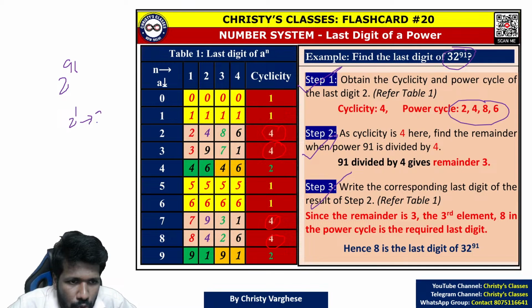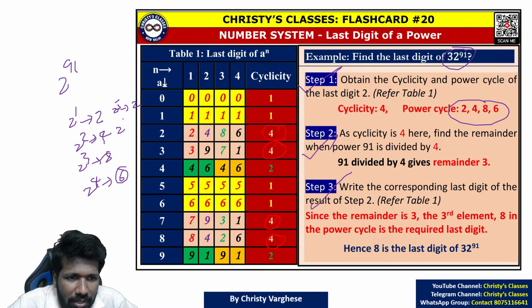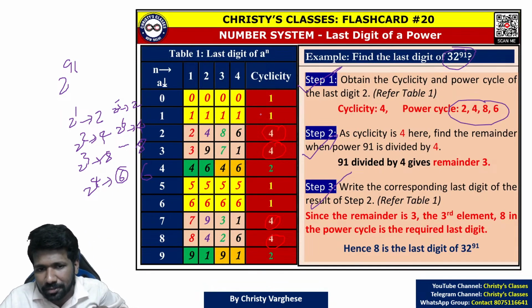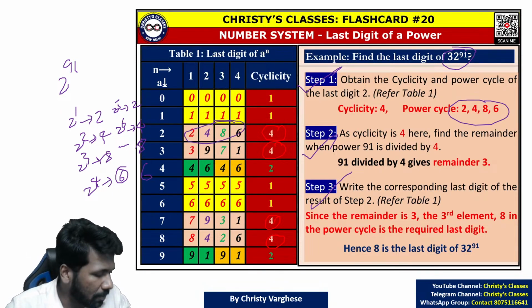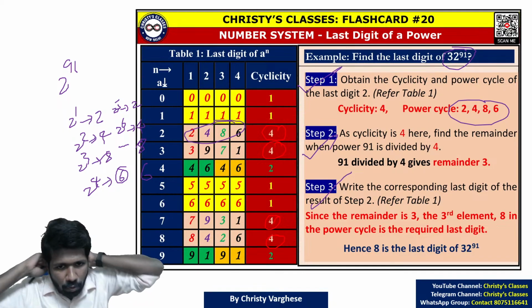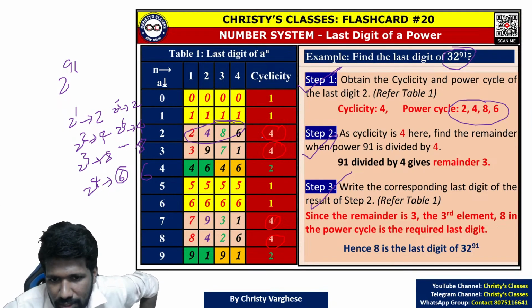How? 2 raised to 1, 2. 2 raised to 2, 2 into 2, 4. 2 raised to 3, 4 into 2, 8. 2 raised to 4, 8 into 2, 16, last digit is 6. 2 raised to 5, 6 into 2, again 2. Again 2 means the cycle started repeating. Again 4, again 8, again 6, and this cycle will repeat. That is 4 elements in the power cycle. All of you are getting this? 4 elements in the power cycle: 2, 4, 8, 6.